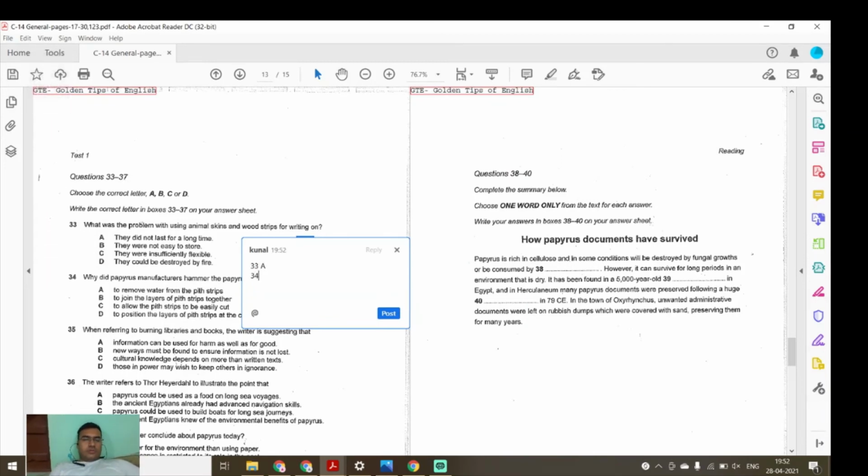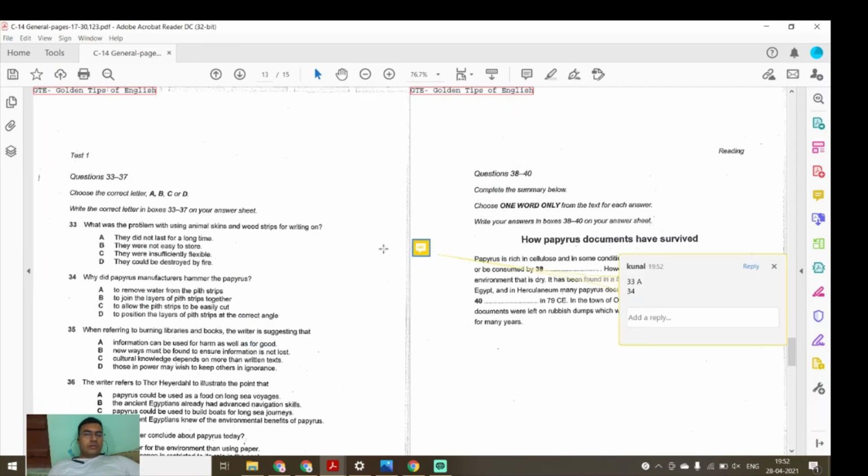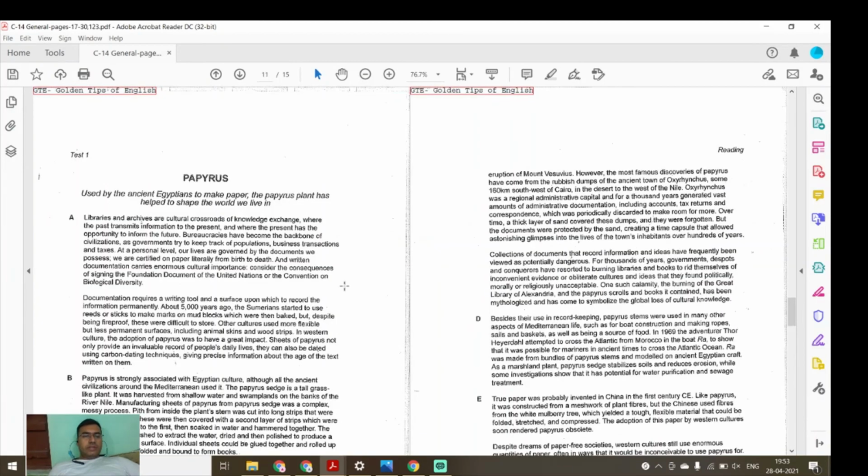Now we'll go to question 34. Why did papyrus manufacturers hammer the papyrus? It has been given in section B. I think I've read it. Why did the papyrus manufacturers hammer it to make it flat?